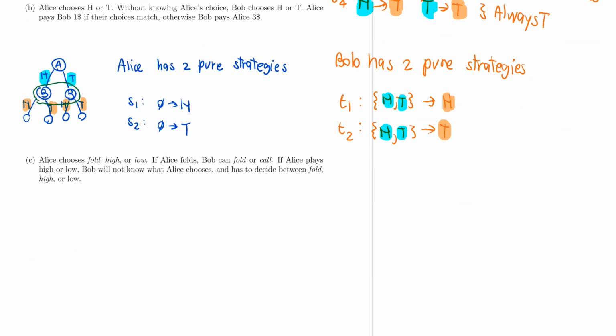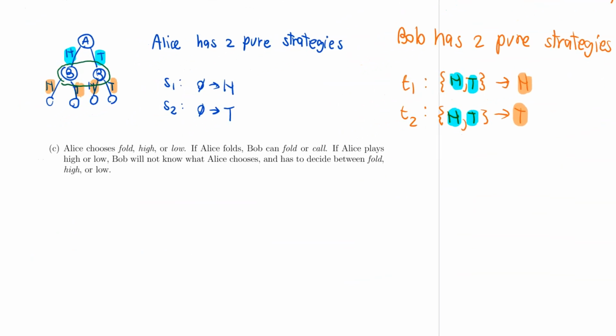Now let's talk about this part C here. Alice once again is the first player, and Alice is going to choose between fold, high, or low. So Alice has 3 options now. She can choose between fold, play high, or play low. Now, if Alice folds, then Bob is going to play next, and he can choose between fold or call.